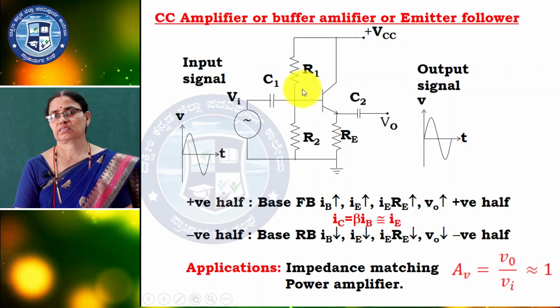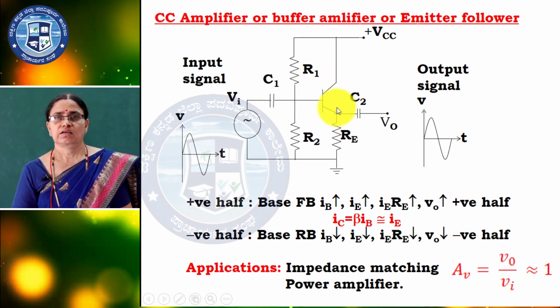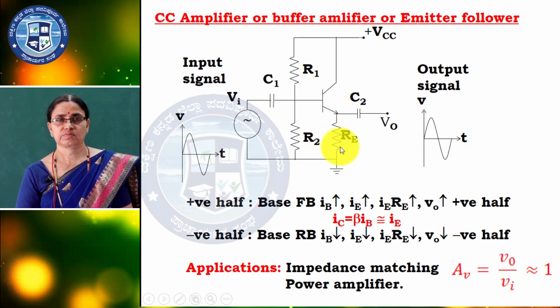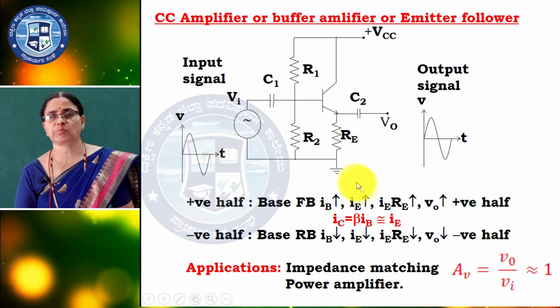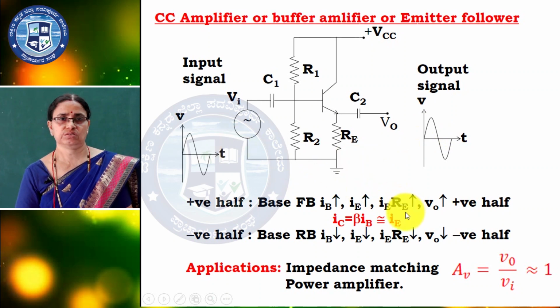IB increases, IC also increases, and since IC is approximately equal to IE, IE automatically increases. IE increases, so the voltage across RE increases. So when the positive cycle comes, we get a positive cycle in the output. Here IB is directly proportional to the output voltage.